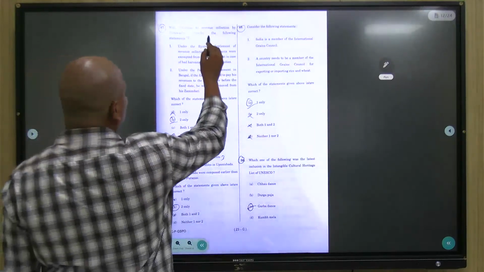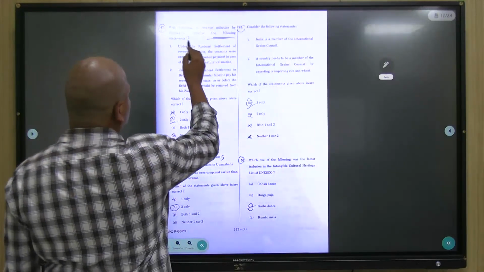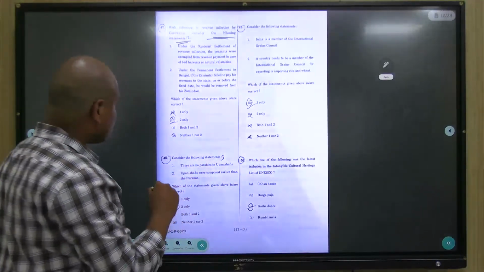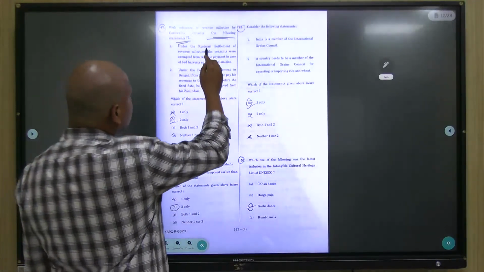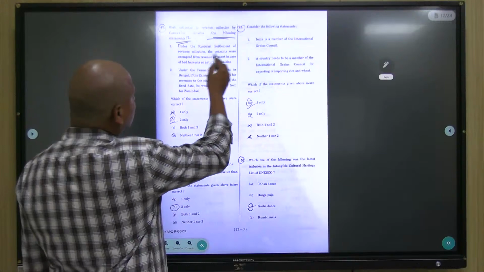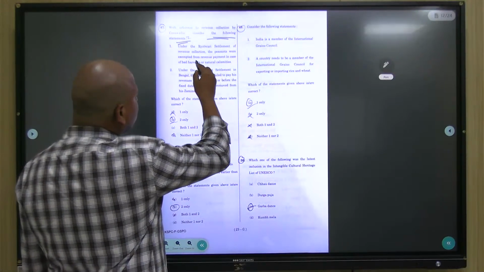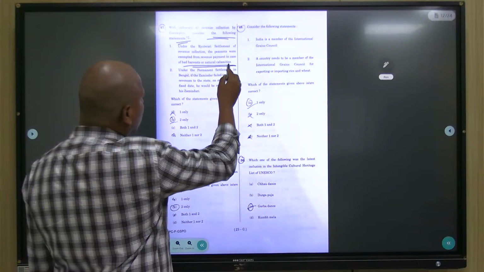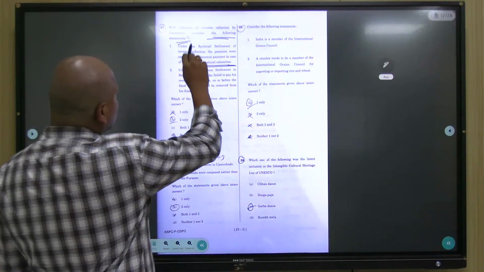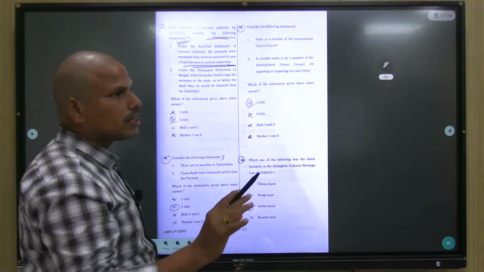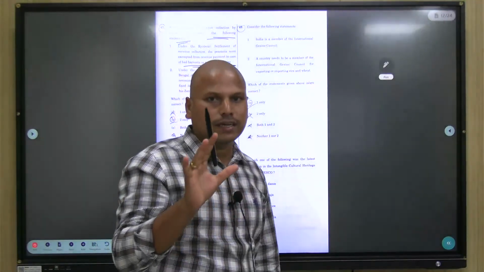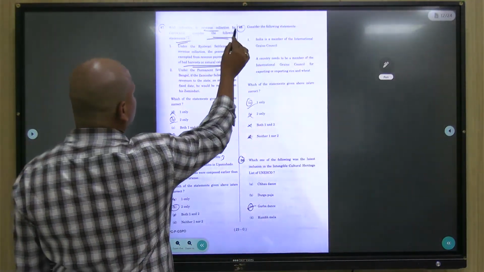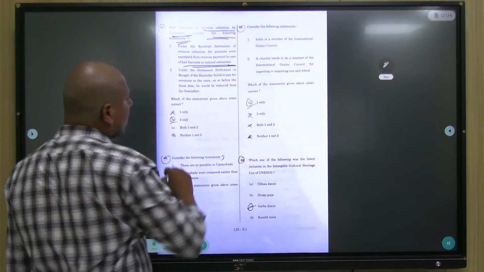Question 47, revenue collection by Cornwallis. Consider the following statements. Under the Ryotwari settlement of revenue collection, the peasants were exempted from revenue payment in case of bad harvests or natural calamities. The first statement doesn't fit the scheme of the question, because the context set by the examiner is revenue collection by Cornwallis.